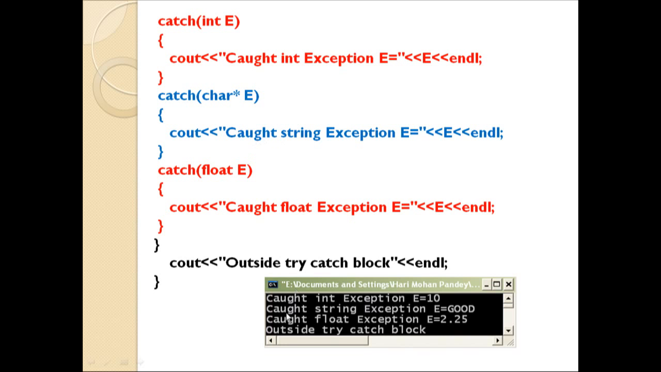Here you can see caught string exception e is equal to good, because in the second iteration the value of num will be 20, 10 plus 10 is equal to 20, and for the third iteration the value of num will be 20 plus 10, which will be 30. So the third catch statement will run, and at the end if there is no exception, then control will move to this statement, and then the statement outside the try catch block will get executed. So that is why we are getting the output like this.